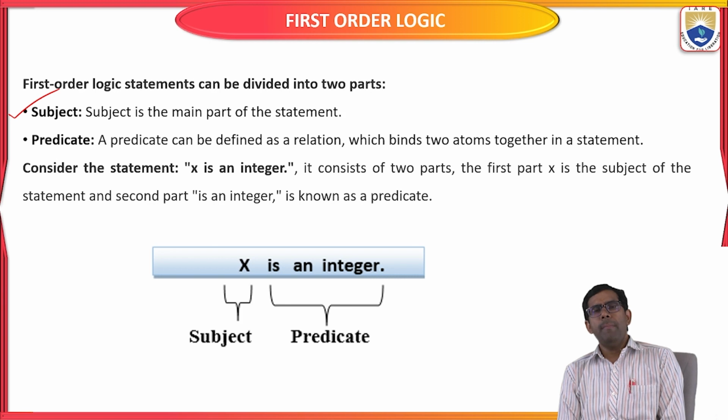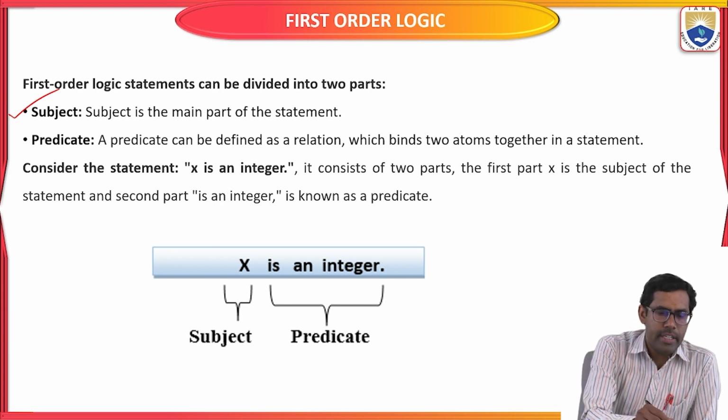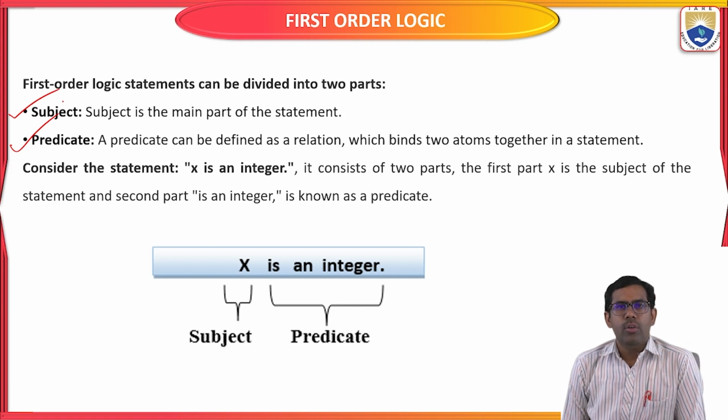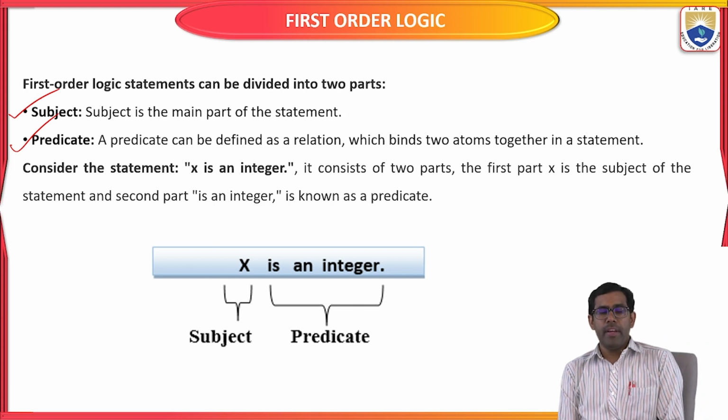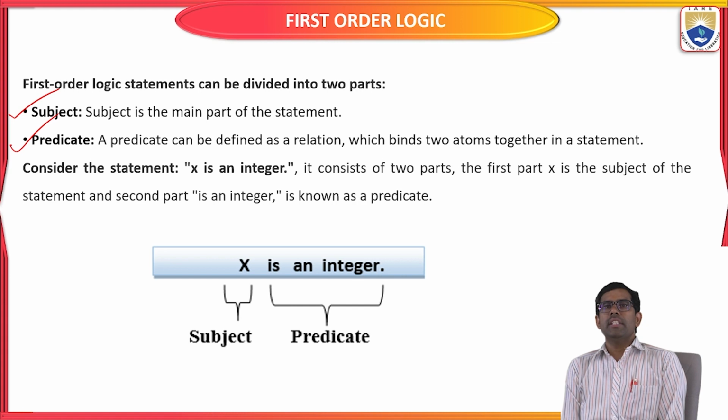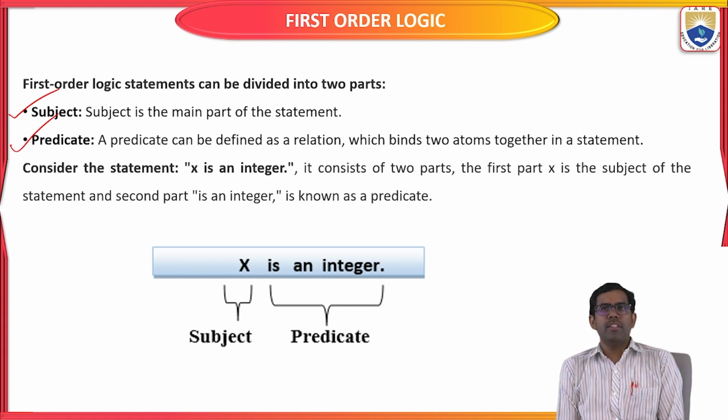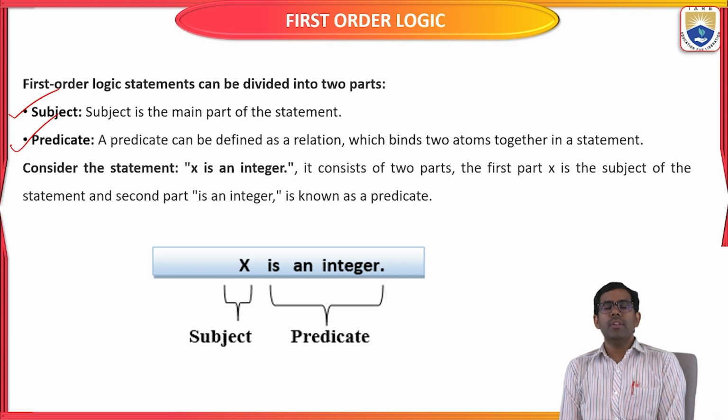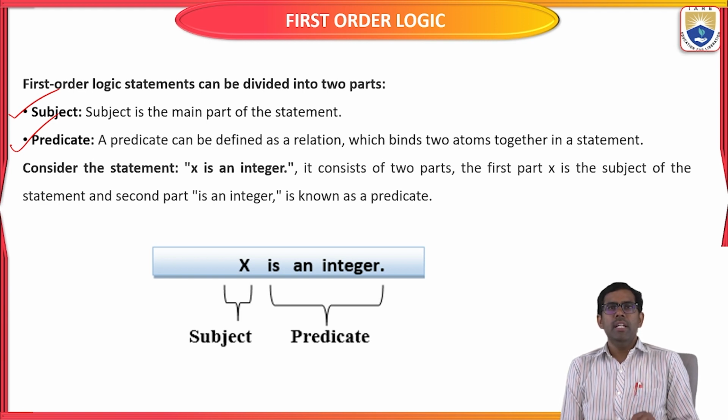The second one is the predicate. What is the predicate? The predicate can be defined as a relation which binds two atoms together in a statement. What the particular subject is doing in the statement, we indicate as the predicate.